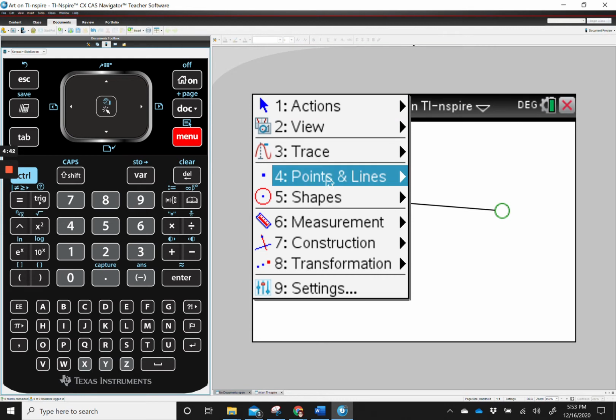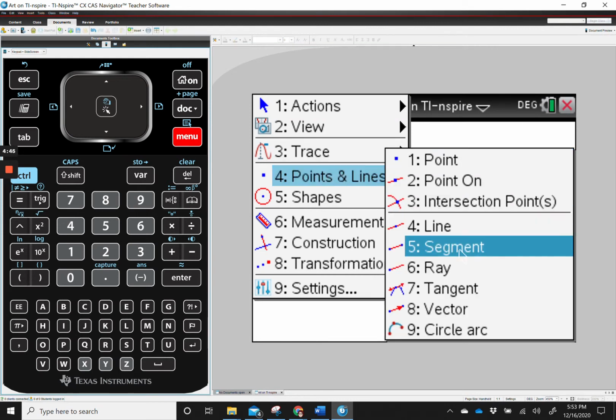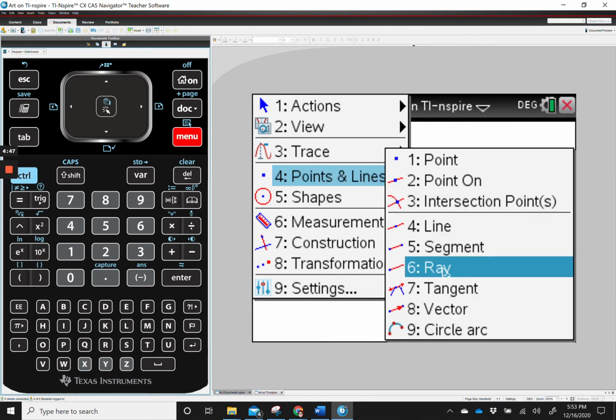Now let's see what else we can draw in points and lines. A ray starts at one point and has an arrow at the other end. So if you want an arrow at the end of something, you would need to use a ray to draw it.